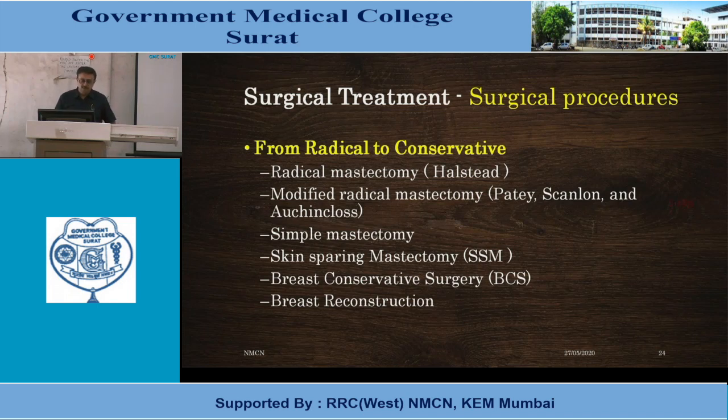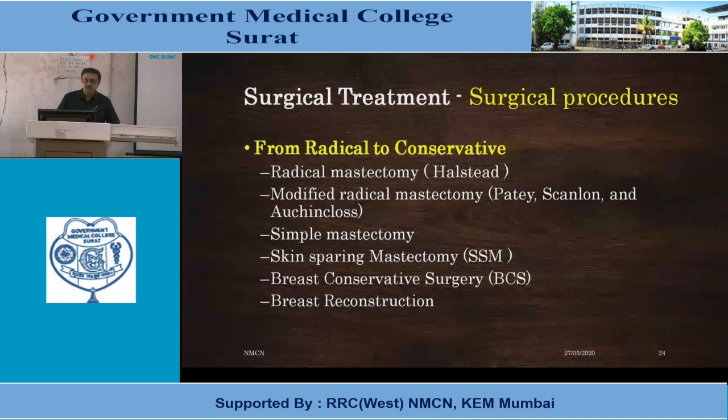Simple mastectomy is only removal of the breast tissue with skin, nipple areola complex. In skin sparing mastectomy, breast tissue with nipple areola complex is removed, and the skin is spared. In nipple sparing mastectomy, the nipple areola complex and skin are spared, especially in early breast carcinoma. Breast conserving surgery includes lumpectomy, wide excision or segmentectomy: only the tumor with surrounding normal breast tissue up to 1 to 2 centimeters, and certain breast reconstruction procedures. So these are the surgical options in management of breast carcinoma.